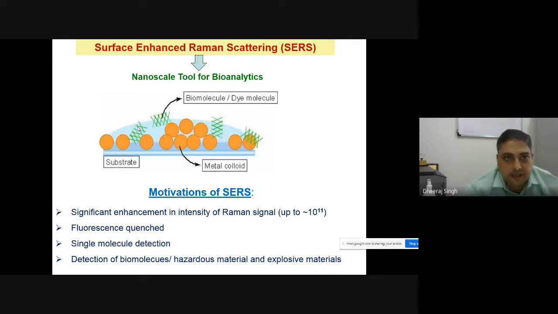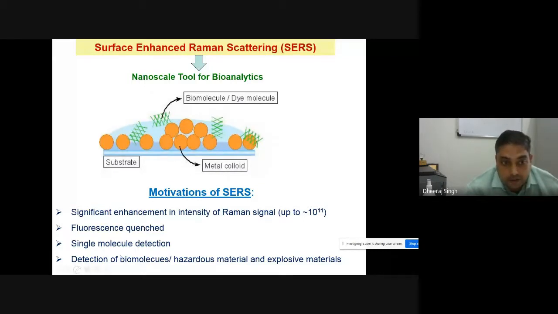So surface enhanced Raman scattering, known as SERS, generally happens on a nanometal colloidal surface. Why are metal nanocolloids important? Because they show the plasmonic structure, collective oscillations of electrons in the metal. So you can see the Raman signal can be enhanced 10 to the power 11 times, which means the Raman signal provides single molecule information. Also, if your molecule shows fluorescence, because fluorescence is the enemy of Raman, covering all the scattering cross section, the fluorescence can also be quenched in surface enhanced Raman scattering.